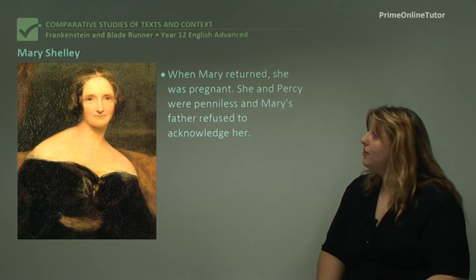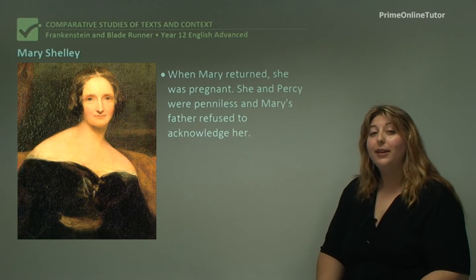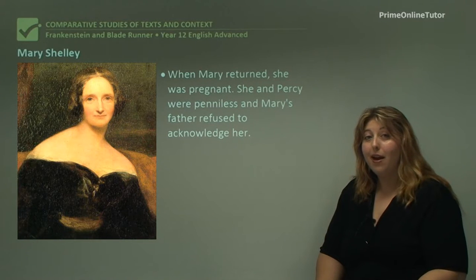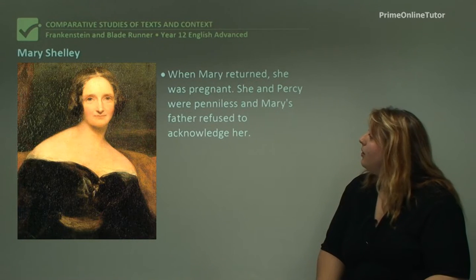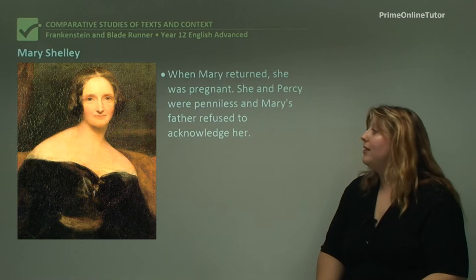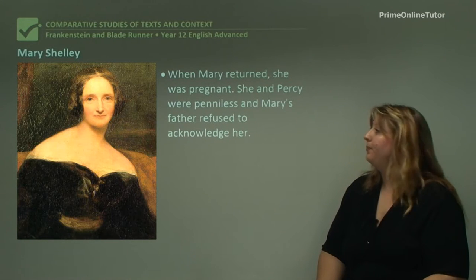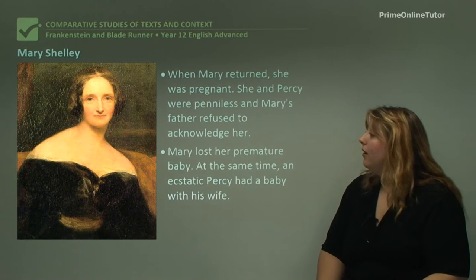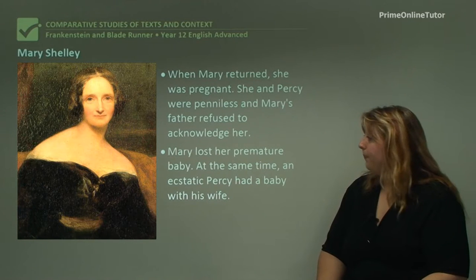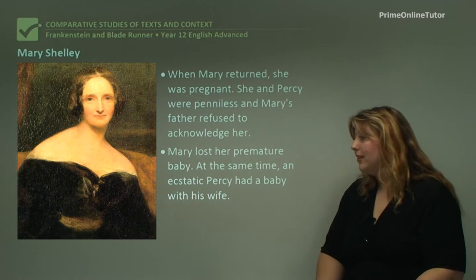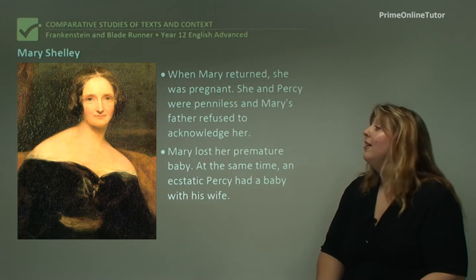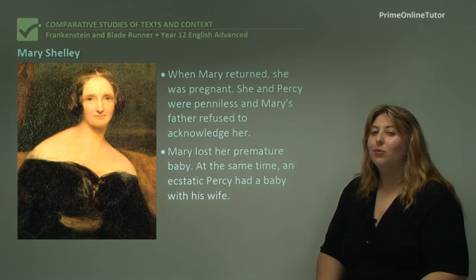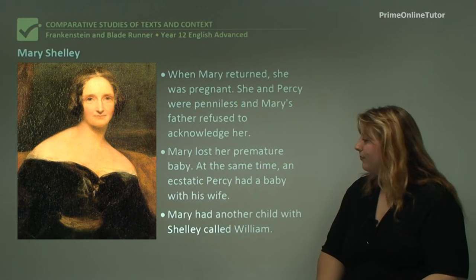When Mary returned, she was pregnant. Now this was a big taboo in the 1800s, and a lot of people saw being pregnant outside of marriage as a big sin. So she and Percy were penniless, and Mary's father refused to acknowledge her. Mary lost her premature baby. At the same time, an ecstatic Percy had a baby with his wife. So this created a fairly uncomfortable position for Mary to be in.